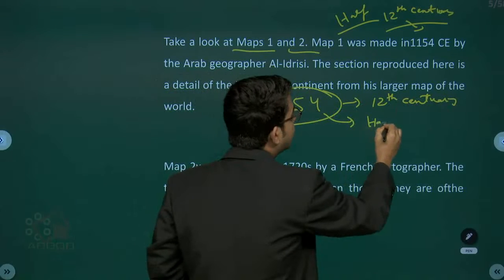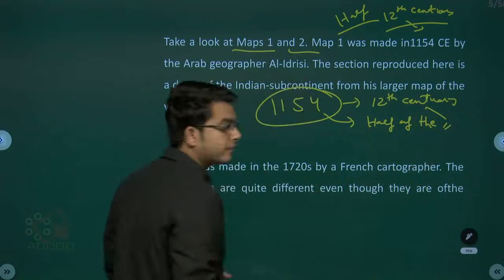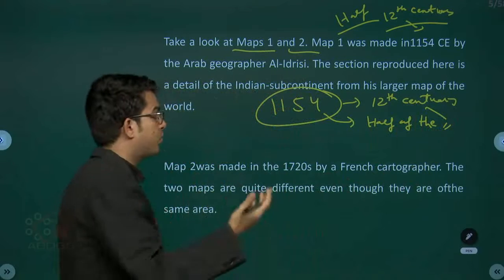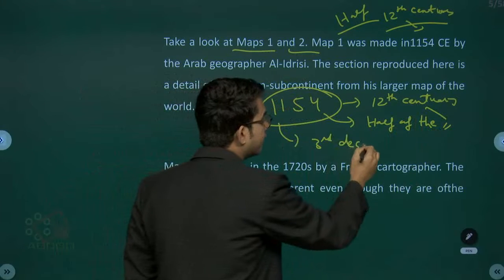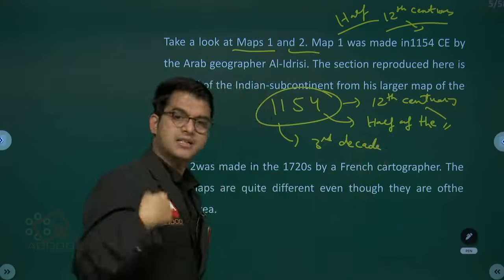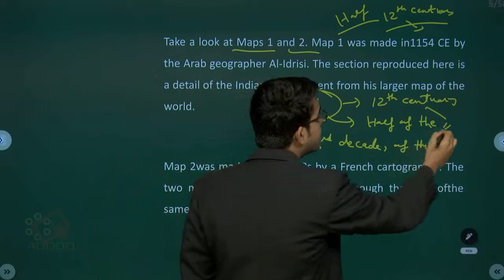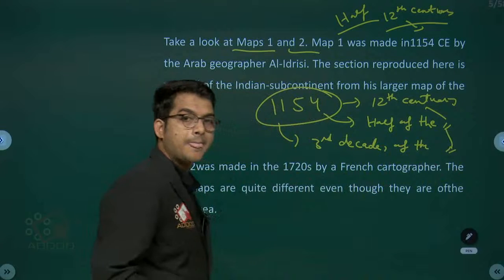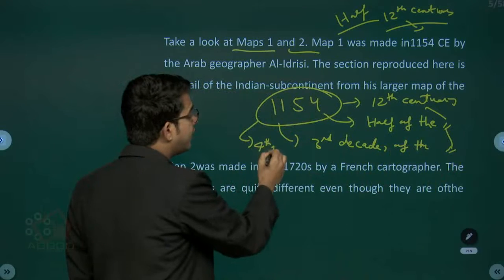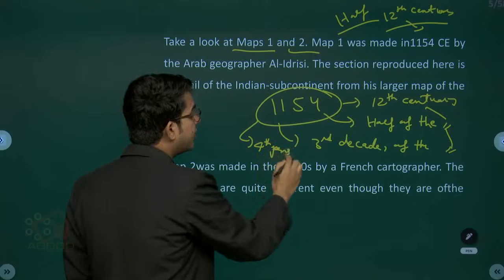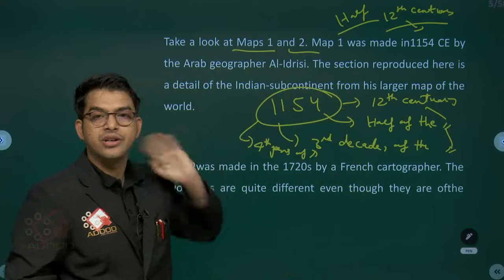You may forget that, so: half of the 12th century. Again, if you are not specific enough: third decade. Decade means 10 years, that's what we understand. The third decade of the 12th century. More: the fourth year of the third decade of the 12th century.